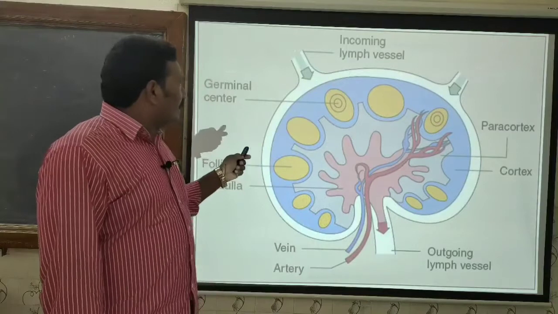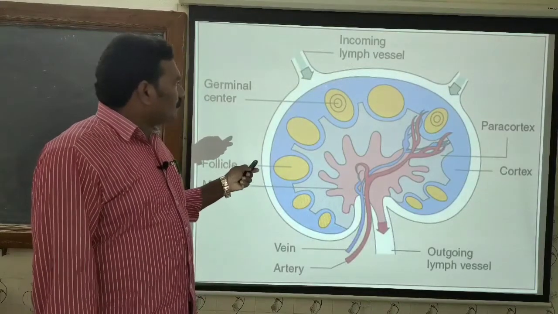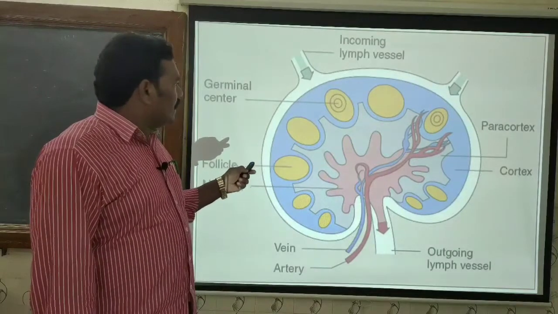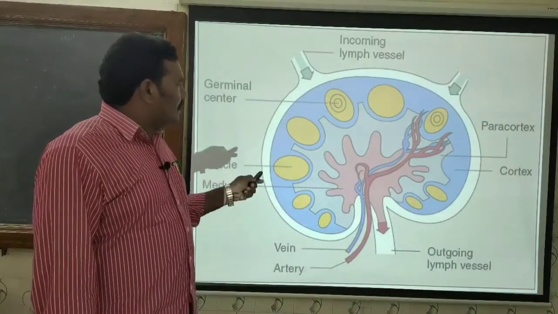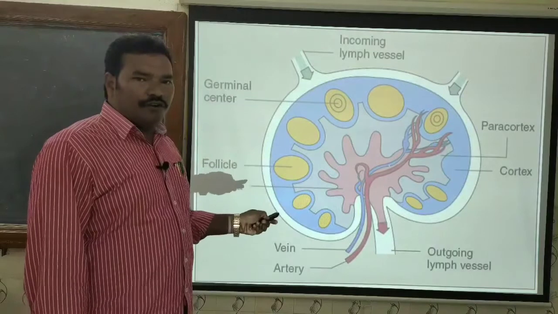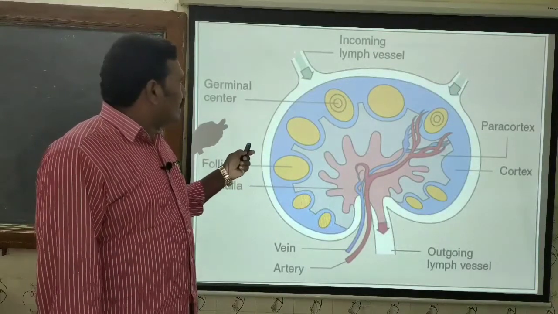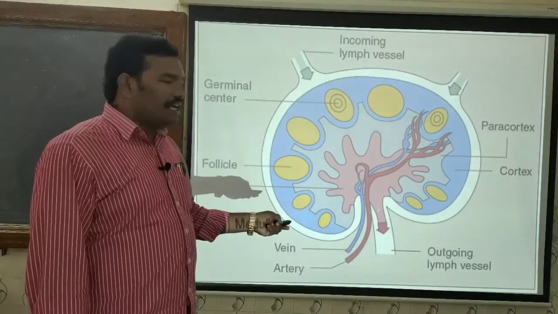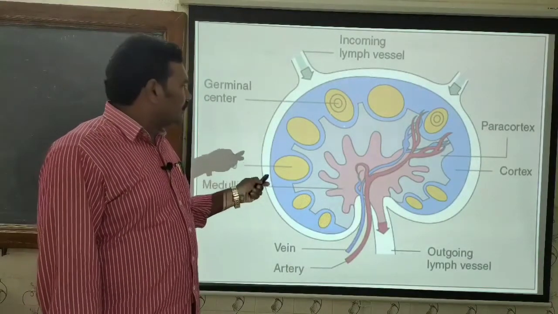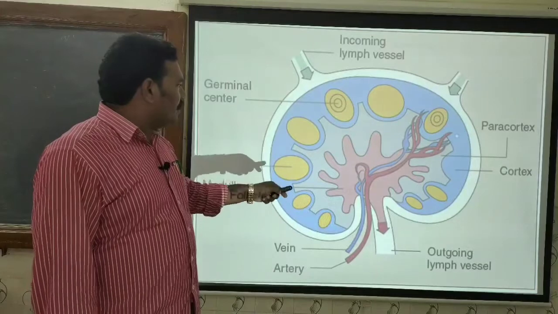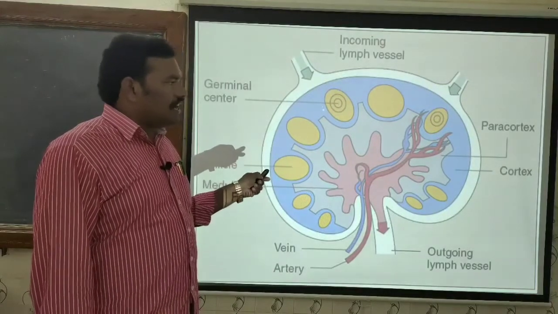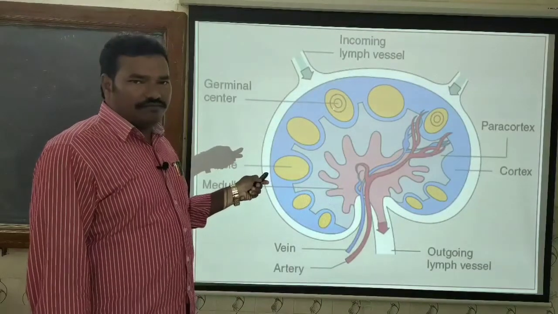Whenever it is entering the lymph node, here also we will see three different regions in the section of the lymph node. Whenever the lymph enters the lymph node, it percolates through three special regions. The outermost layer, represented by the blue and yellow color, is the cortical region or cortex.